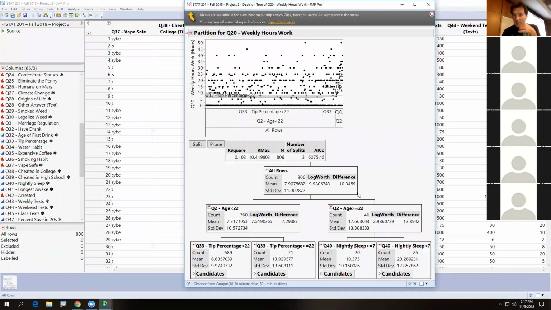Let's see. Describe for me the people who work the least. I'll tell you what I would say. Actually, here's the interesting thing. So 22, so be careful. Follow the path. Look at all of these means.